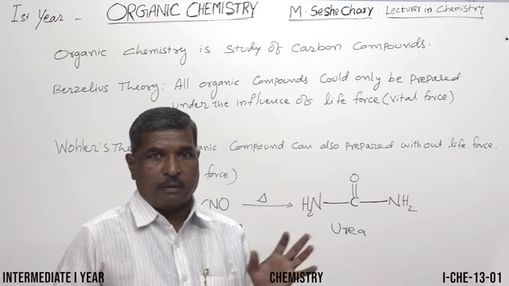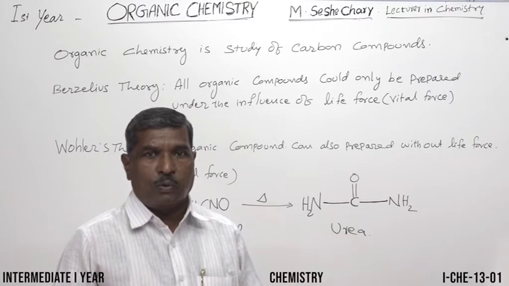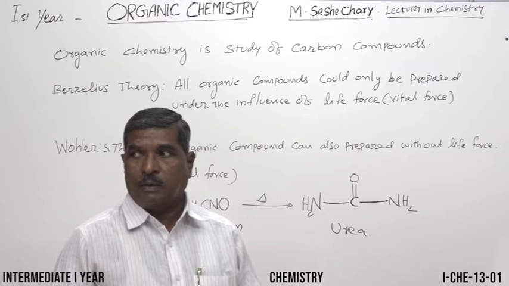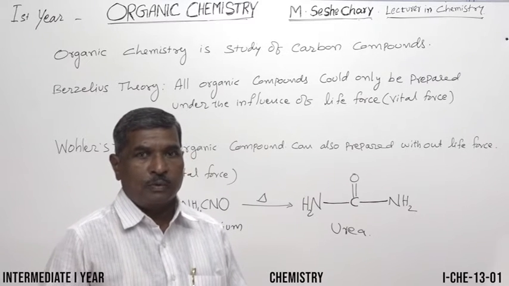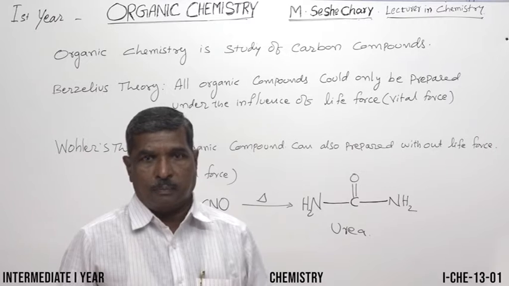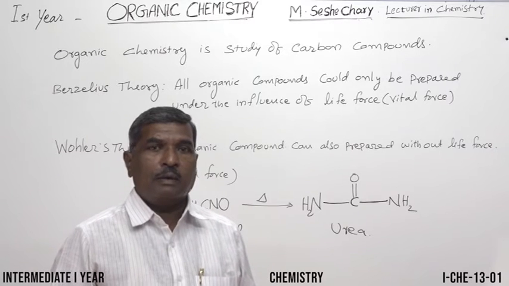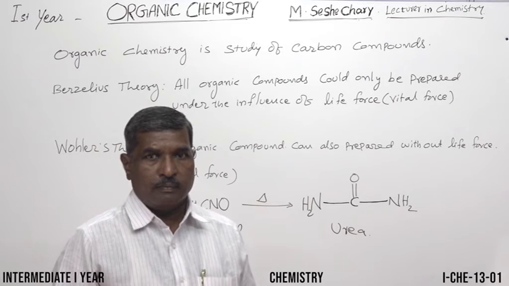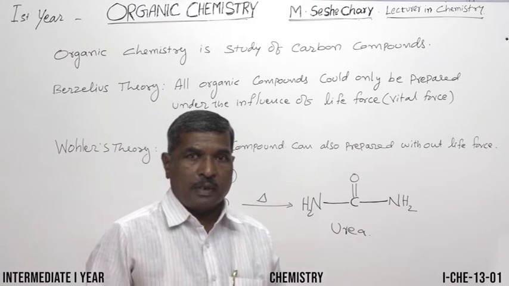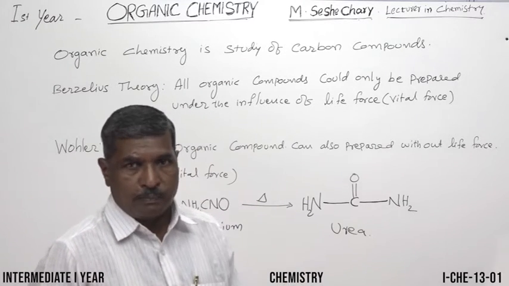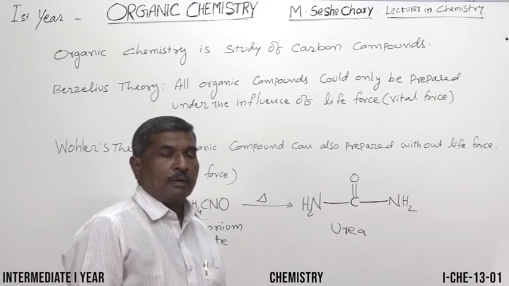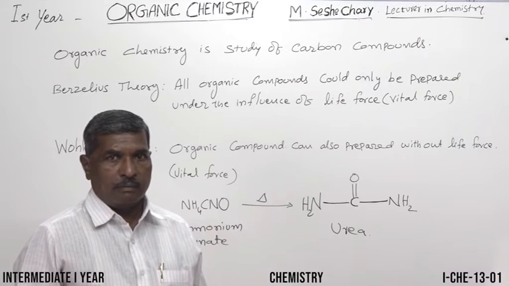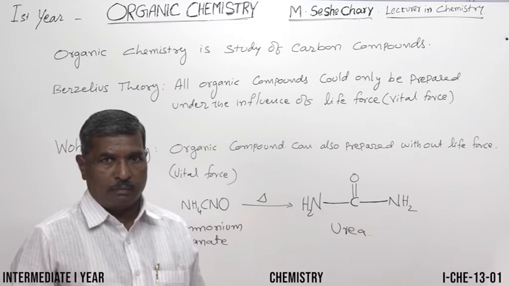Why is carbon forming a large number of organic compounds? What is the reason? There are two reasons. The first one: carbon can form tetravalency. Valency means the number of single electrons in the last orbit of an atom. Tetravalency: carbon has 4 unpaired electrons. That is the first reason.